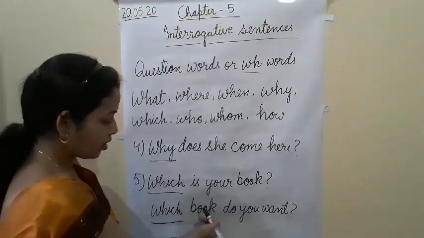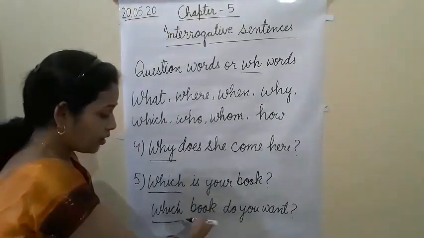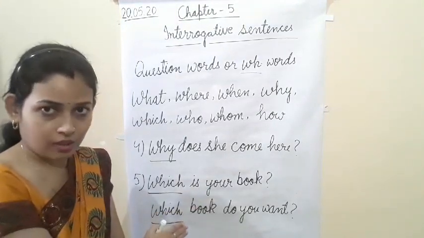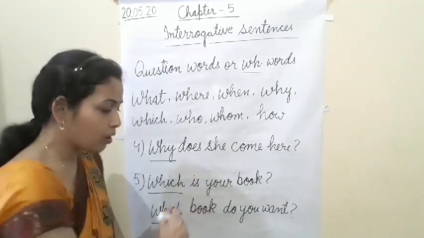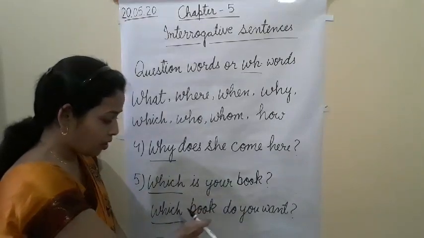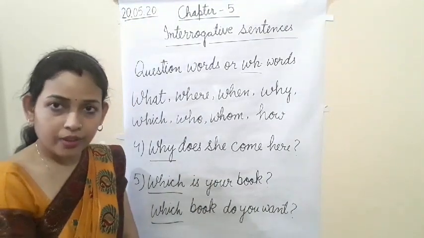As you can see here, book is a noun. So in this kind also we make the sentence of which. So which book do you want? Sometimes if the question is like that, we follow with a noun after which.